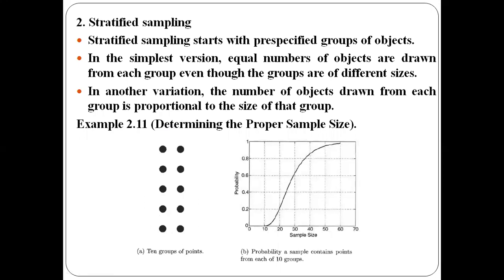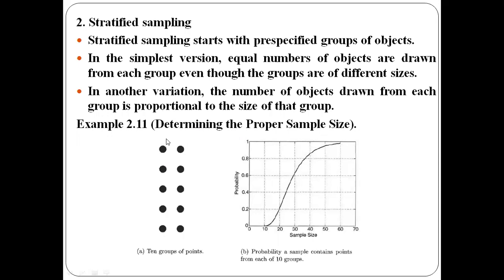In the simplest technique, we can select an equal number of objects from each of these groups. If you have 10 groups, two objects can be picked from each group. That is one of the simplest methods. Suppose the groups have different sizes. Then the second technique is to select objects based on the group size.